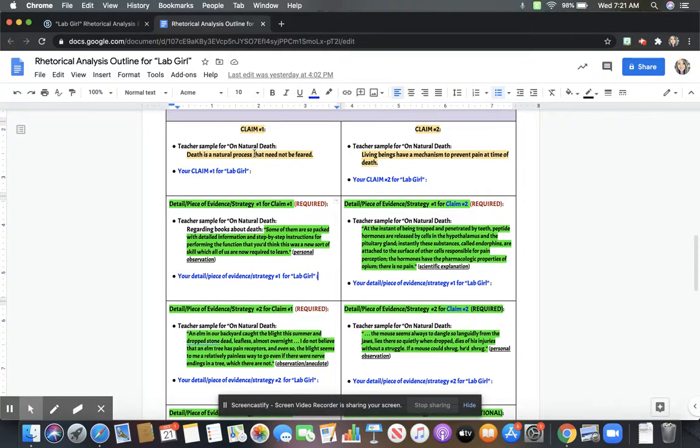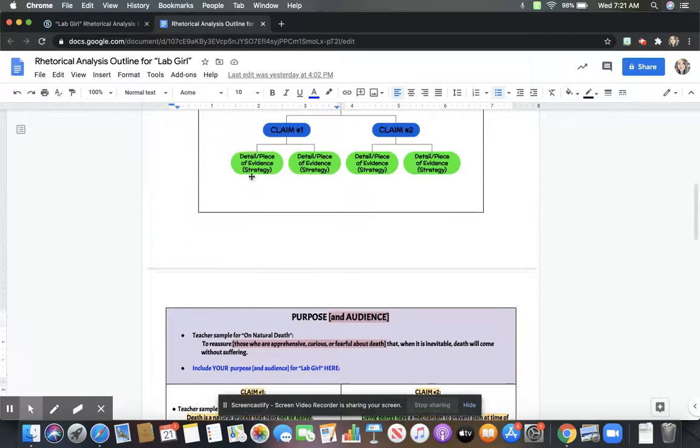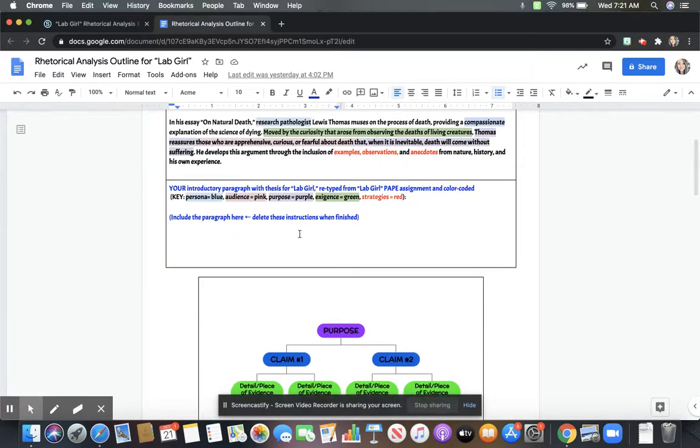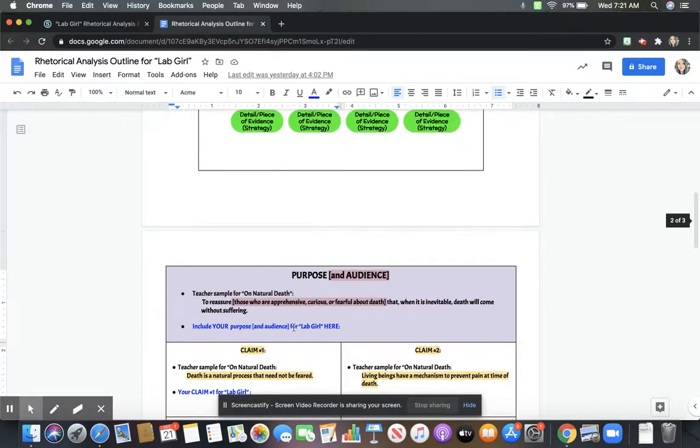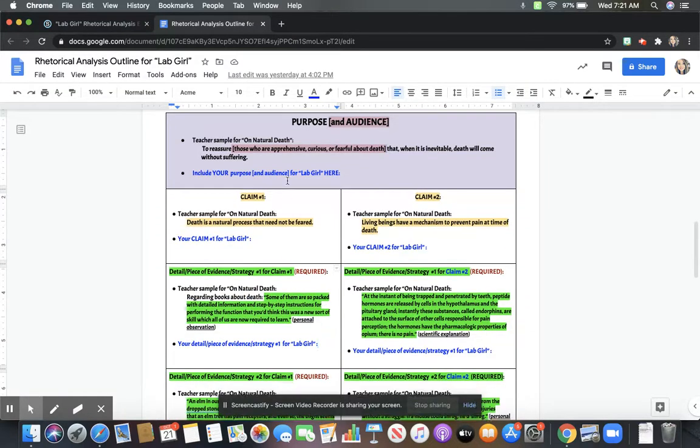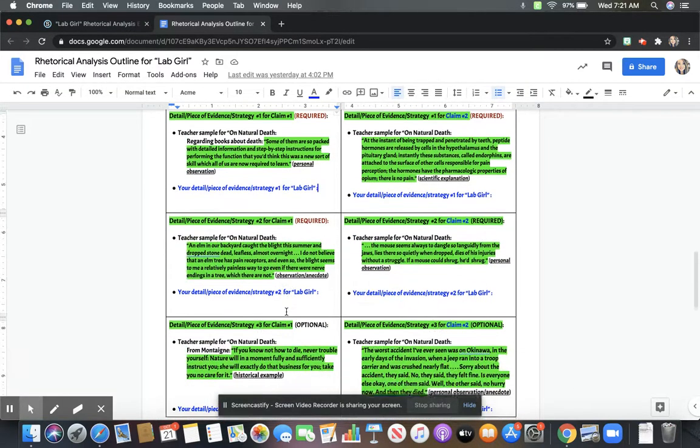So today all I want is your claim number 1. Actually, let's backtrack. You're copying and pasting the things you've already done. You've already done this introduction. You'll paste it here. Make sure it's color-coded. Then you'll label whatever purpose statement you have, which again should come from your PAPE chart. And then we're just going to work on the left-hand side only.